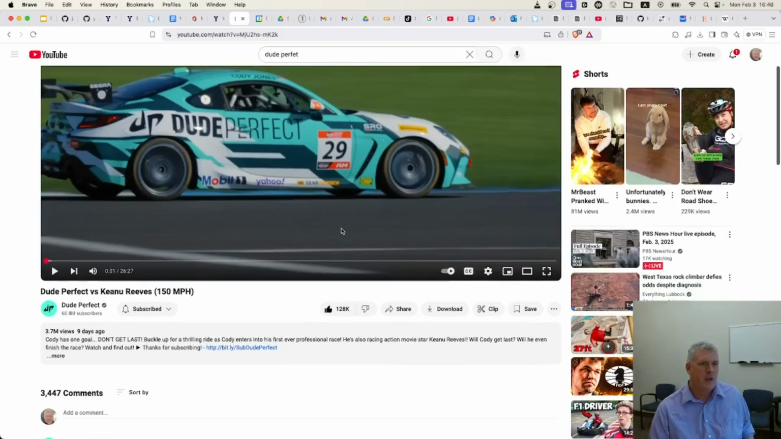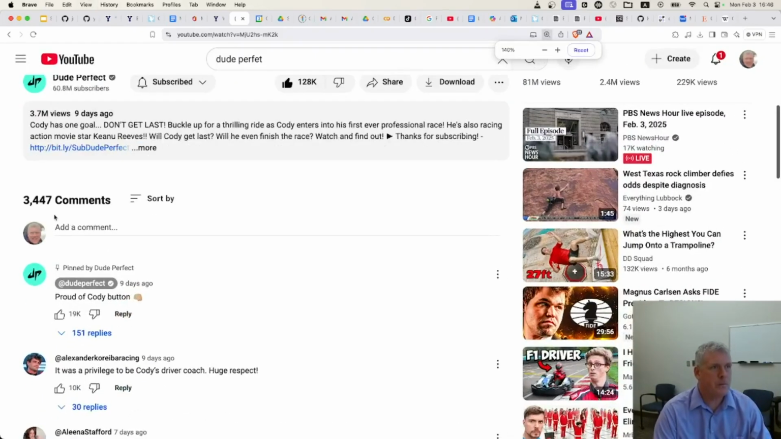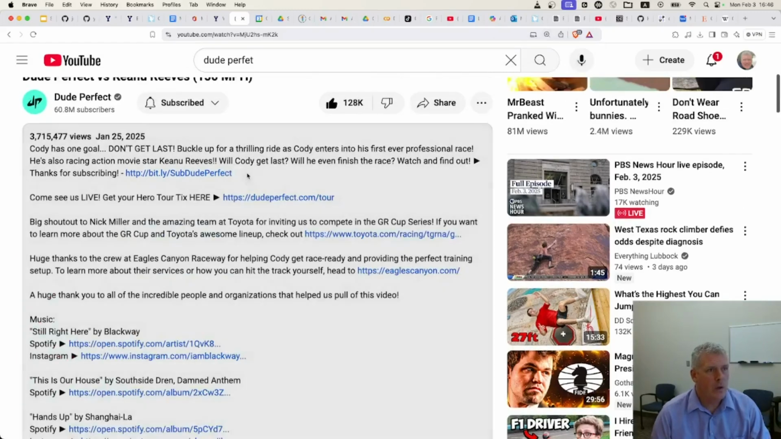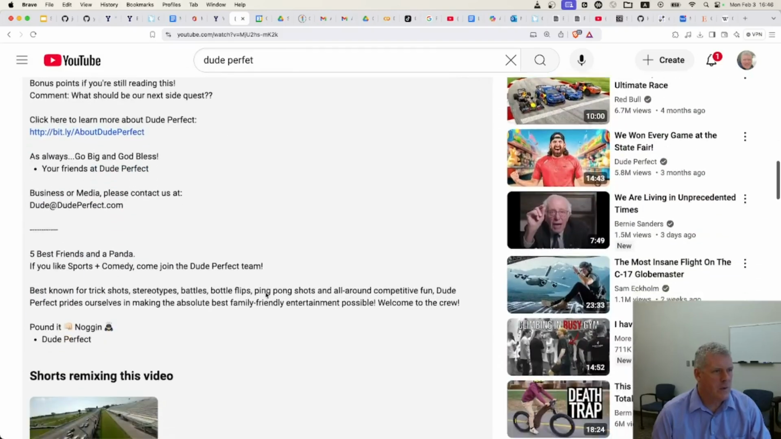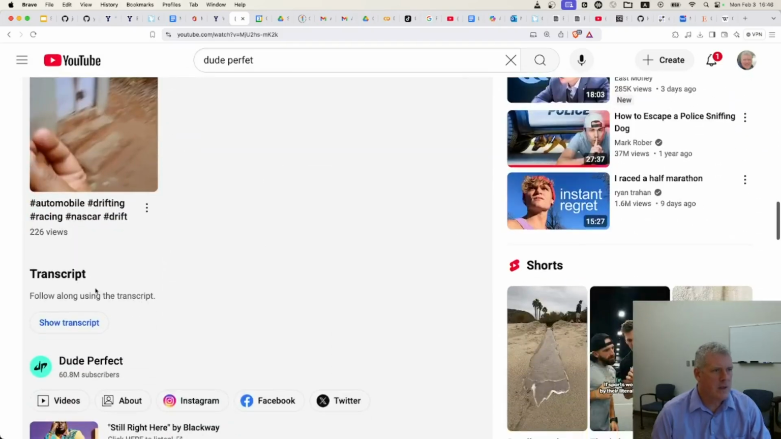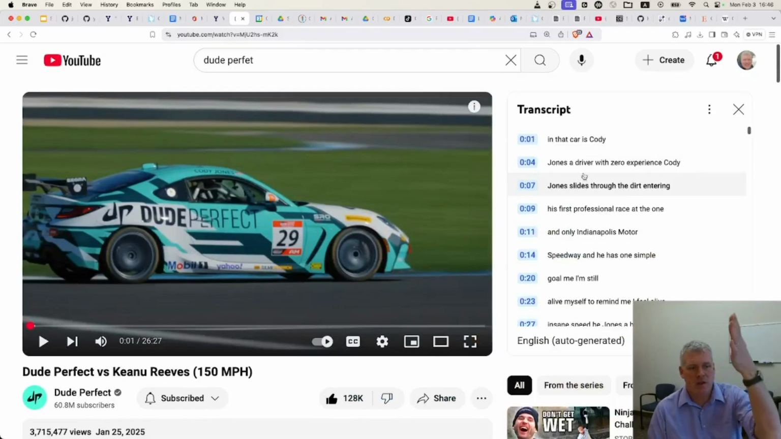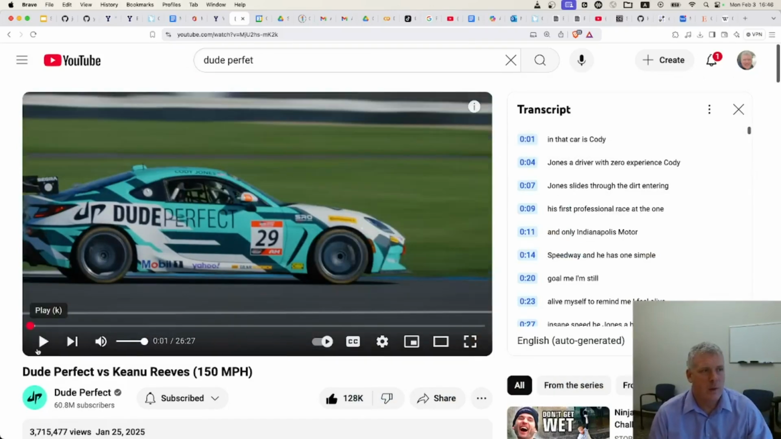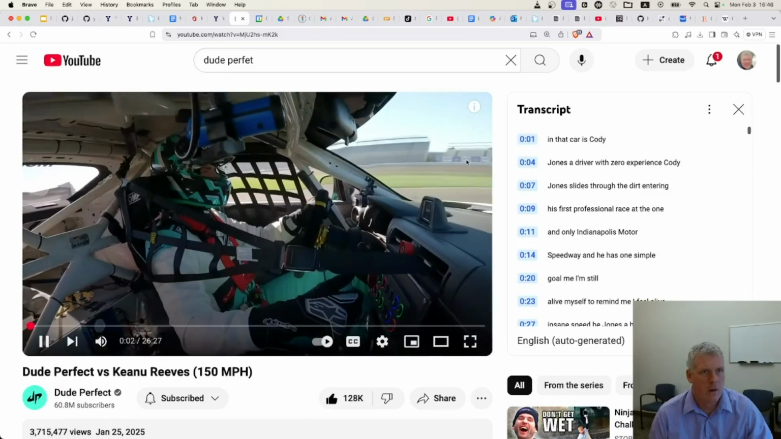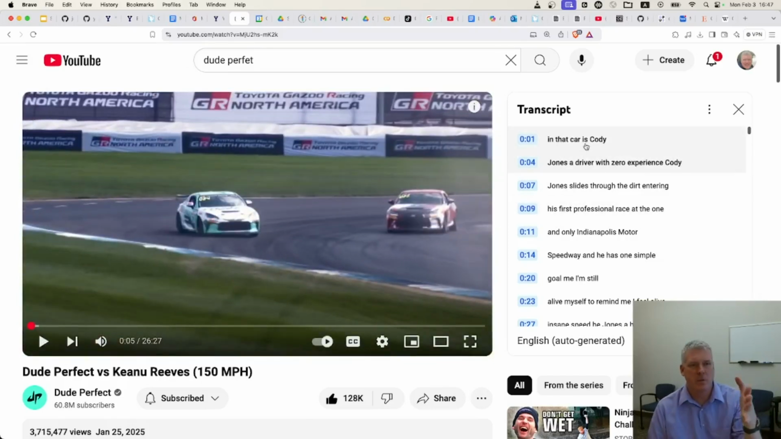And if you were to look at the more info, if I come down here, let me zoom in a bit for us. If you click on more, and then down here, I'm expecting to see a transcript or a link to the transcript. Right there, it says transcript. Follow along using the transcript. If I click on show transcript, it actually brings up the transcript on the top right of my screen, right there. In this car, let's just play that. In that car is Cody Jones. There he goes. So it has a transcript of what was said.